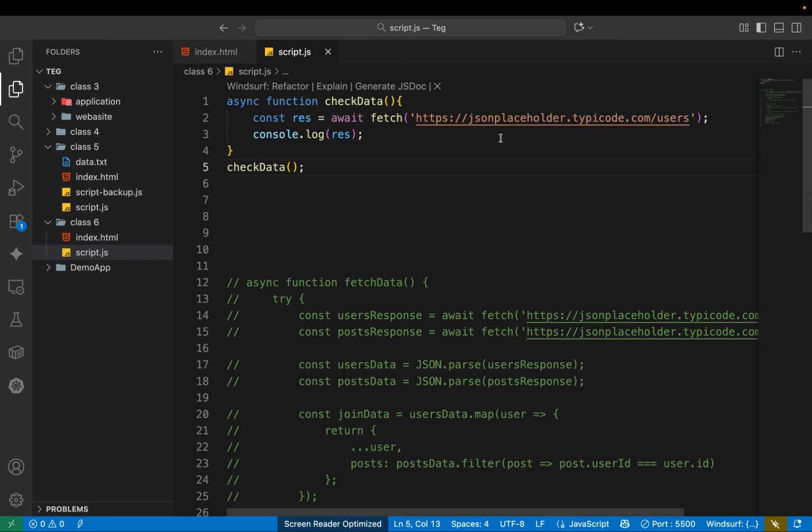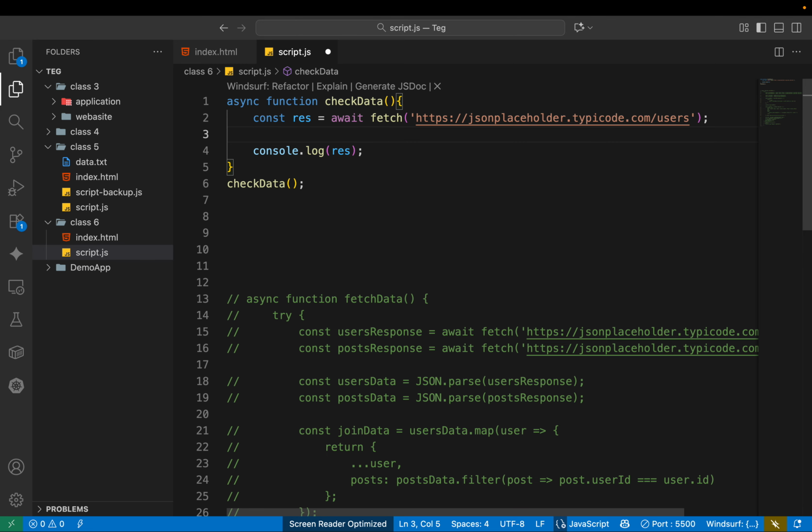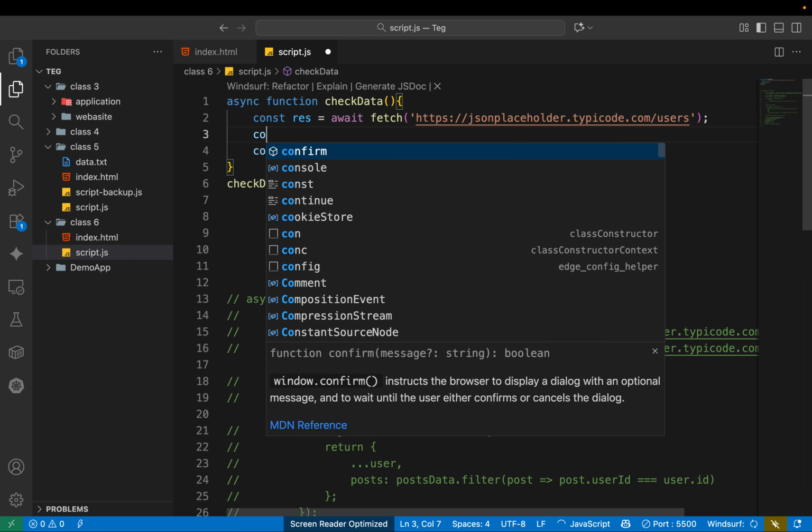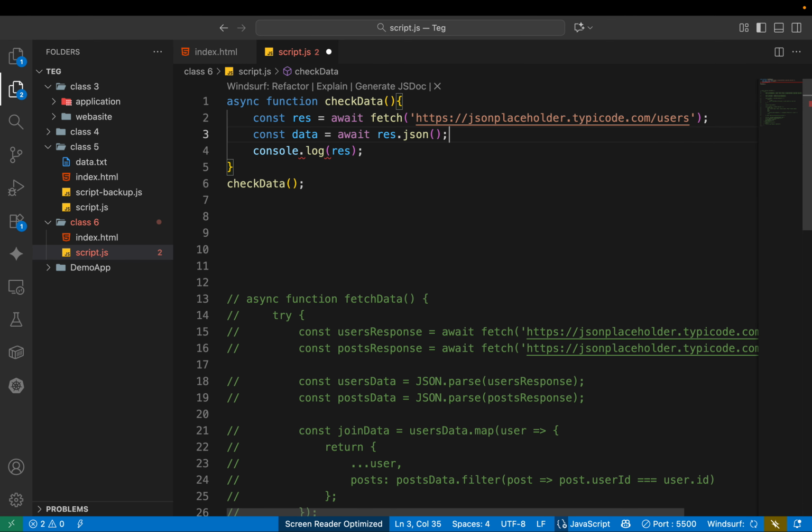When we get this data as a readable stream, we need to read it. So we use res, which is our response data object, and then we convert it with JSON.